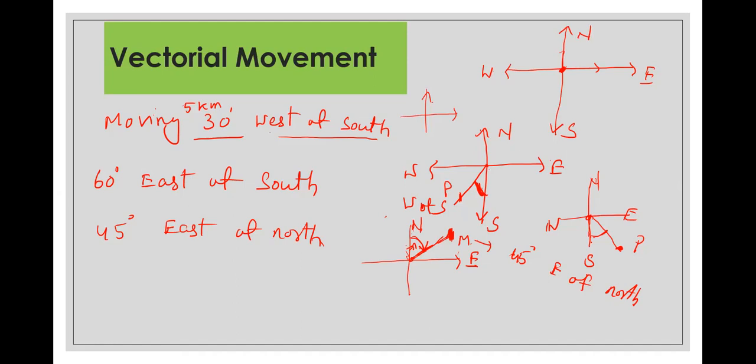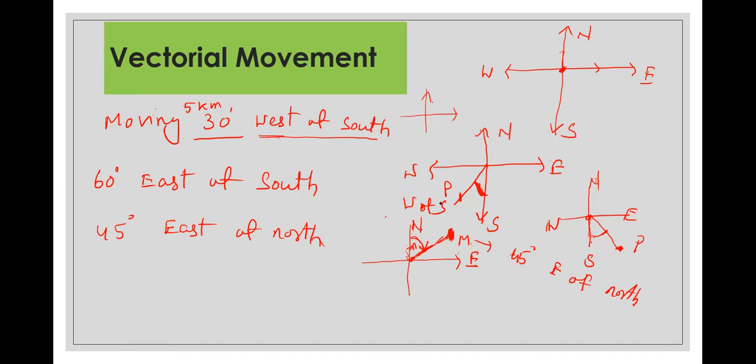So I think vectorial movement is done. Now you are familiar with certain terms in the vector. So that is basically vectorial movement, and if it is 5 kilometer at 30 degree west of south, suppose, you are heading towards south, then 30 degree towards west.